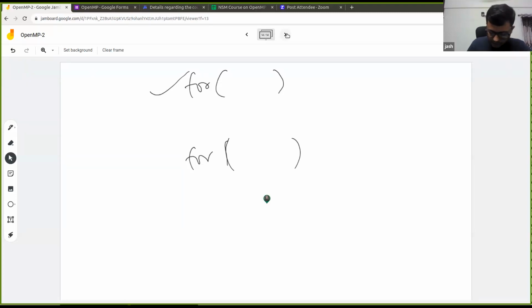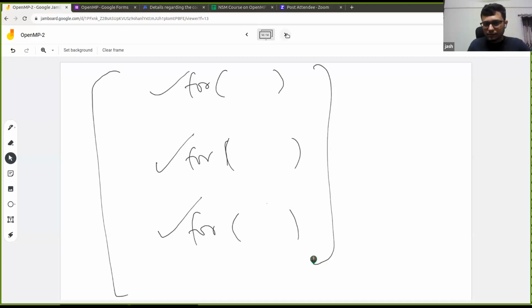Let's say the third loop, you can parallelize after some more time. This is the way you can incrementally parallelize your code. So this is your entire code, and you can parallelize each and every for loop independently. That is incremental parallelization.